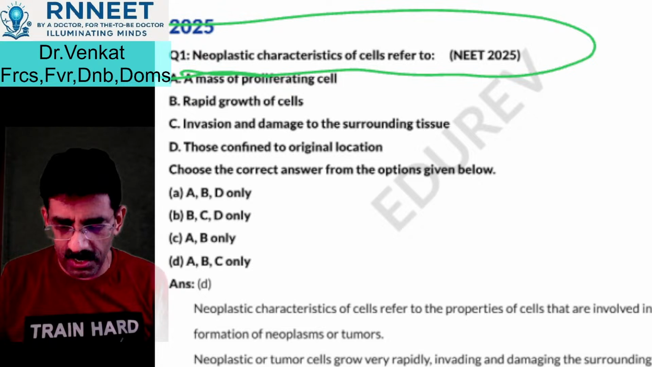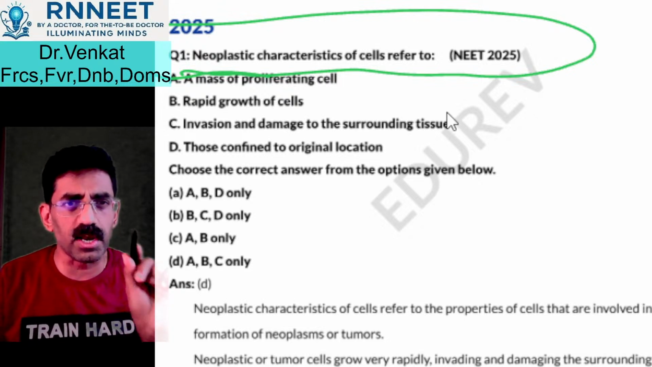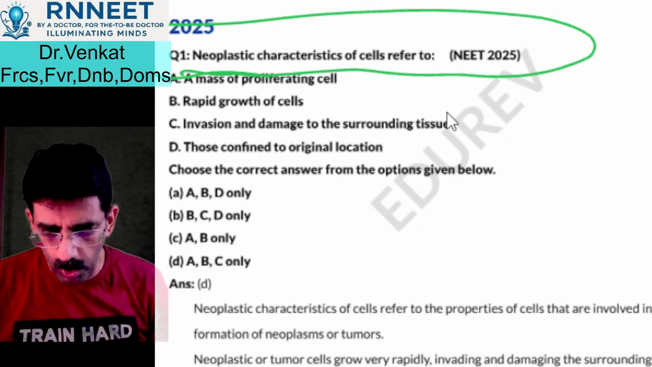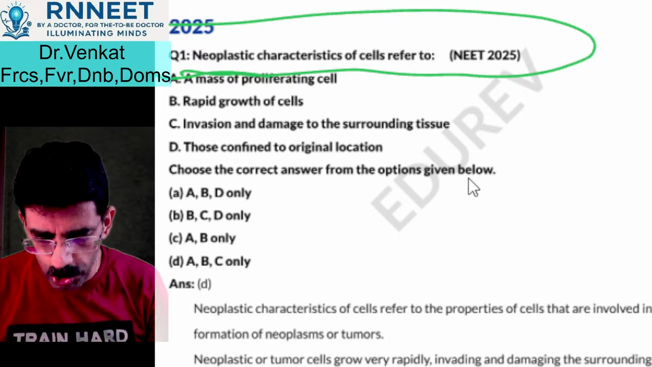See, neoplastic cells. They're asking you what neoplastic cells' characteristics refer to. This was a NEET 2025 question. Okay. Now you know: a mass of proliferating cells. Rapid growth of cells. Invasion and damage to the surrounding tissue.